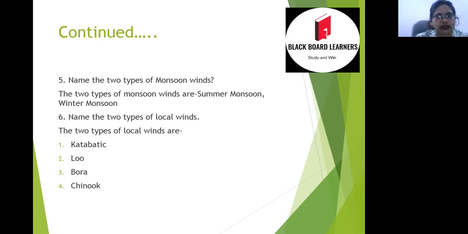Okay, so the next question is, name the two types of local winds. Local winds I have already explained very clearly. So the two types of local winds are katabatic and Loo. Loo सबसे common है, that we are very friendly और हम इसको बहुत अच्छे से जानते हैं. Next is Bora and Chinook. इन्होंने दो पूछा था लेकिन हमने चार बताया है, so that we can keep in mind कि अगर कहीं एक example हम भूल जाते हैं तो the second one should be in our mind. Okay.